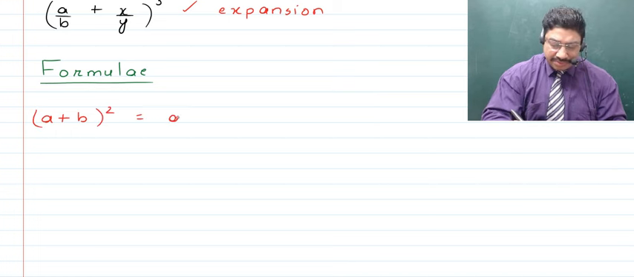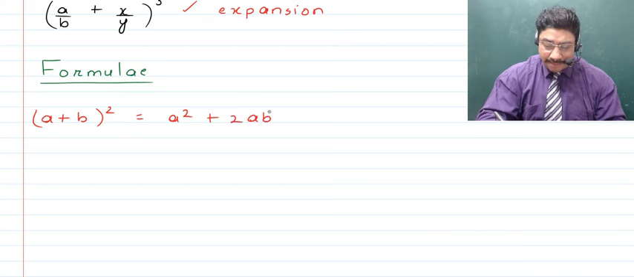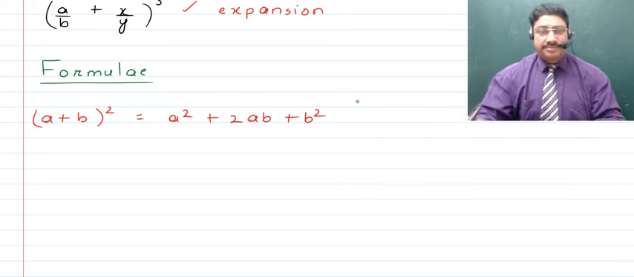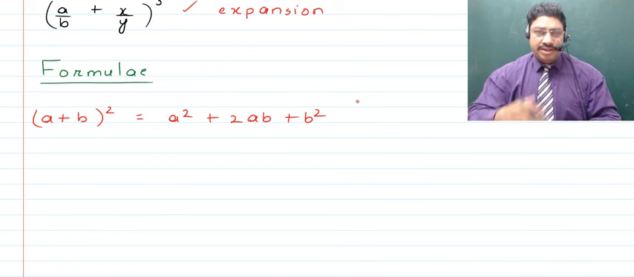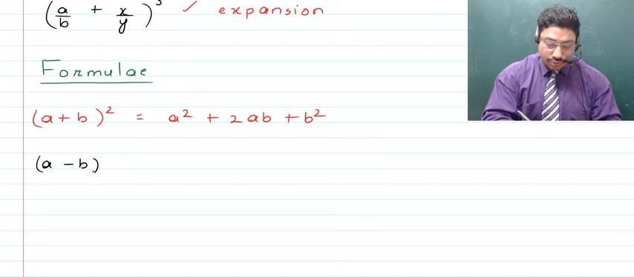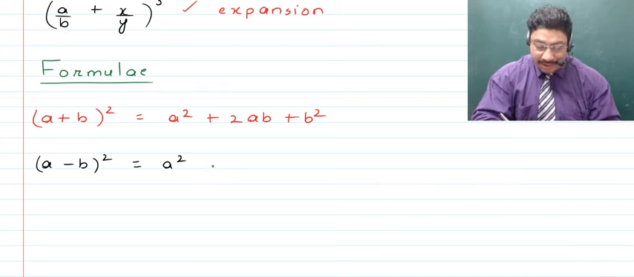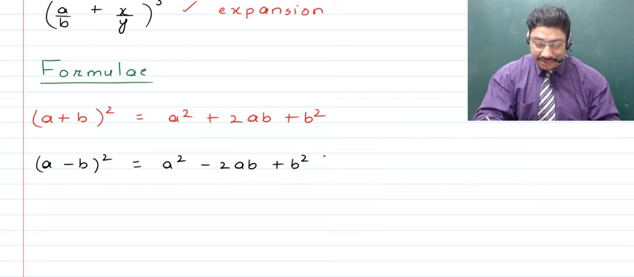And this, children, is pretty simple. This is a square plus 2ab plus b square, right? So what is the next formula? The next formula is when you talk about a minus b whole square. So here you write this as a square minus 2ab, right, plus b square.